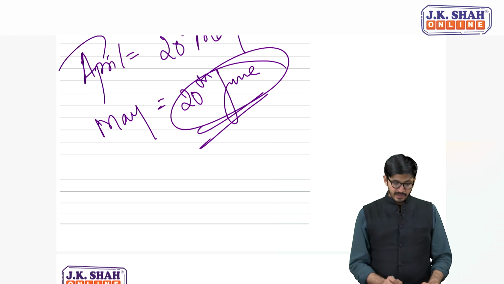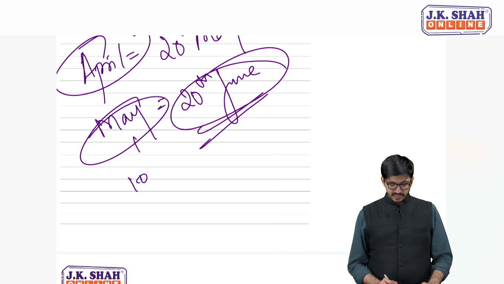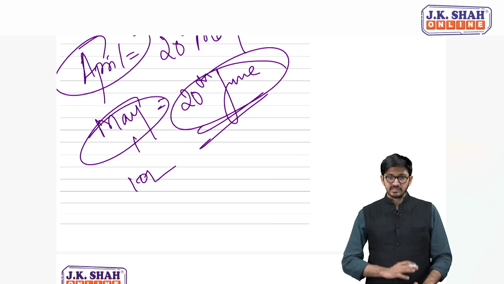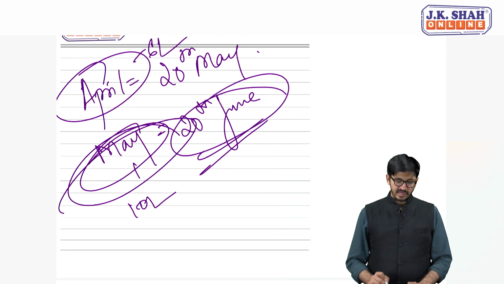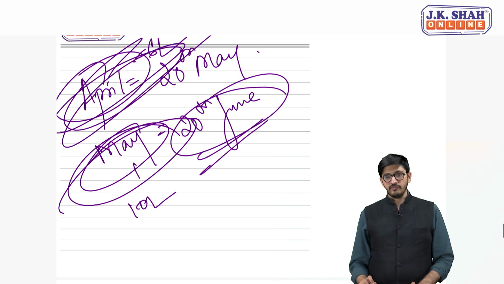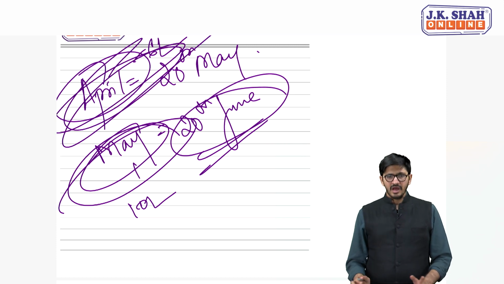First he has to pay April's liability, let's say 6 lakhs, and then May's liability, for example 10 lakhs. Are you getting it? Yes. So that's how the chronology will be. He cannot directly settle the liabilities of May. He has to first pay the tax of April, then May. I hope this makes sense.